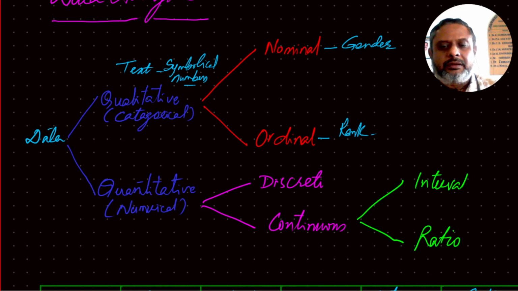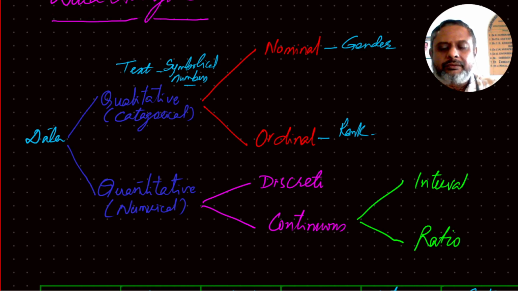So that's discrete. Here we have a discrete set of data, then it becomes discrete. And if you can't put it in a discrete number of items, then it becomes continuous data.